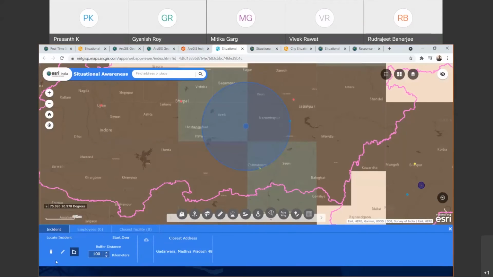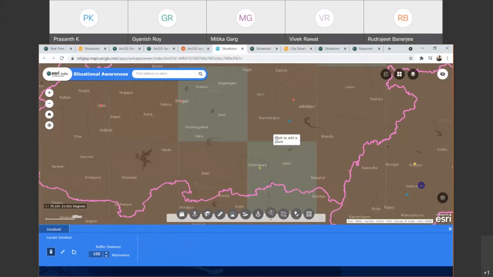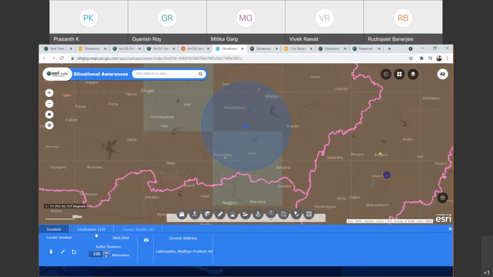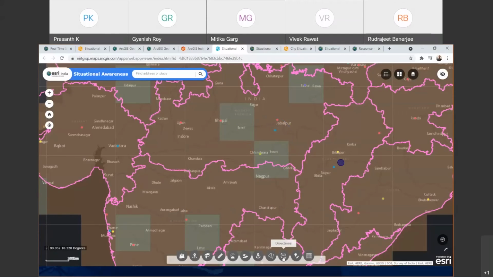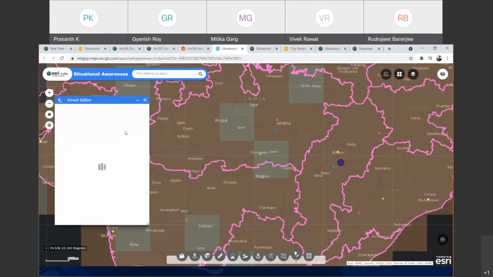So probably I have to select another area where I have my assets located, and you can see how many employees, total 84 employees, what is the score, what is the count, what is the closest facility which is affecting that with that specific set of incident. And also you will be able to do direction analysis. Editor, smart editor will help you to select a specific layer and do some updates to this event layer.